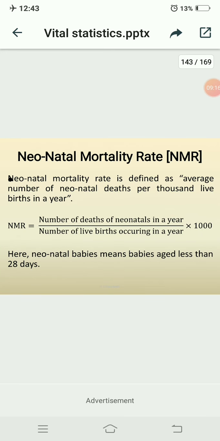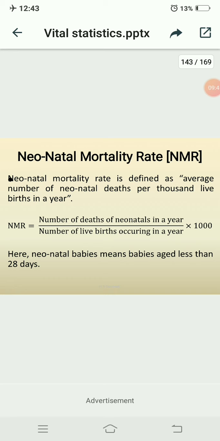Neonatal mortality rate, that is shortly called NMR, capital letters NMR. Now let us discuss the neonatal mortality rate. Neonatal mortality rate is defined as the average number of neonatal deaths per 1000 live births in a year. Concentrate: the average number of neonatal deaths per 1000 live births in a year.